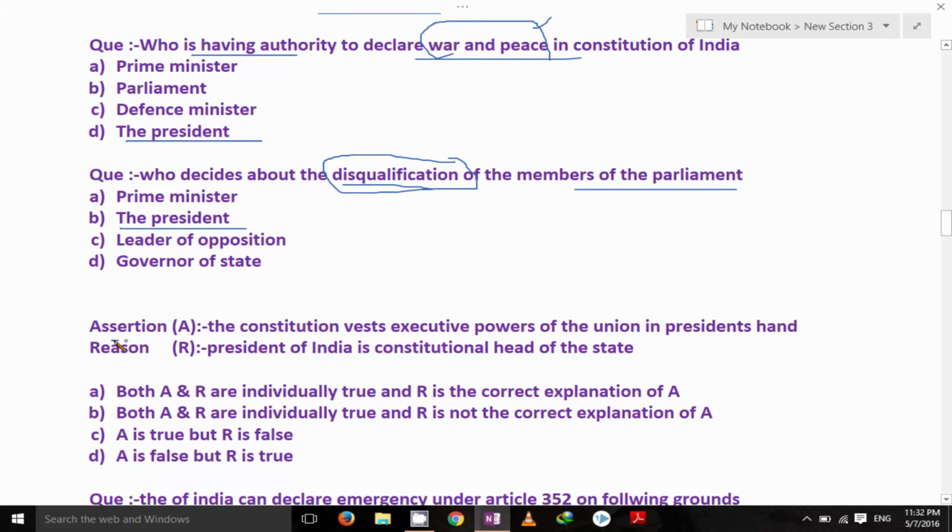The next, assertion and reason. The Constitution vests executive powers of the Union in the President's hand. Okay. And the President of India is the constitutional head of the state. Told that he is the head of the state, and executive powers are vested in the hands of the President according to our Constitution of India. So both A and R are individually true, and R is the correct explanation for the A. Executive powers because he is the constitutional head of the state.